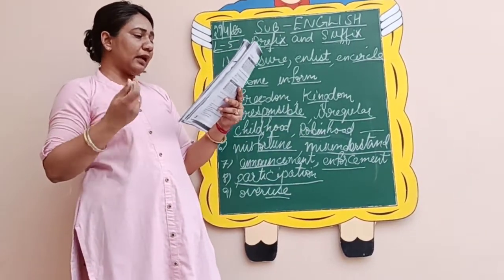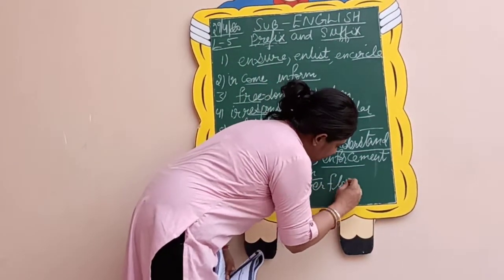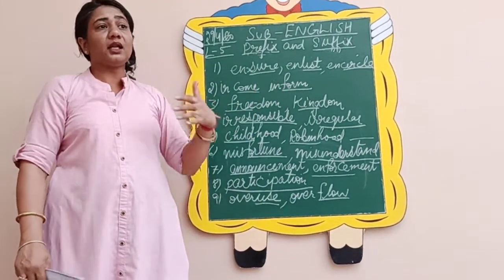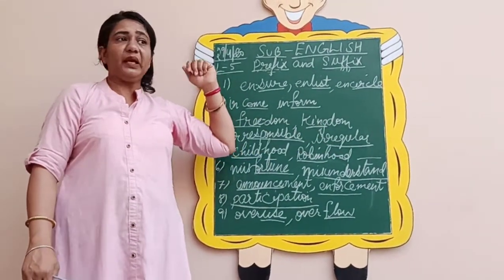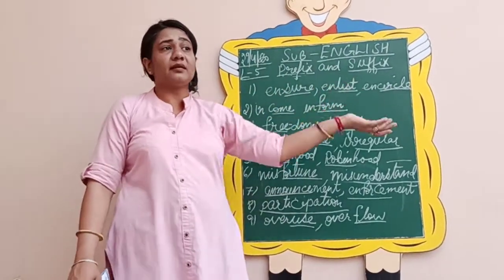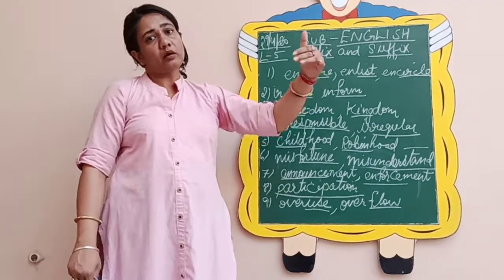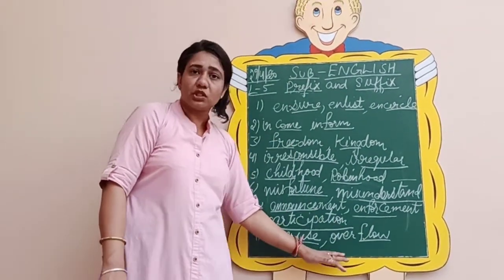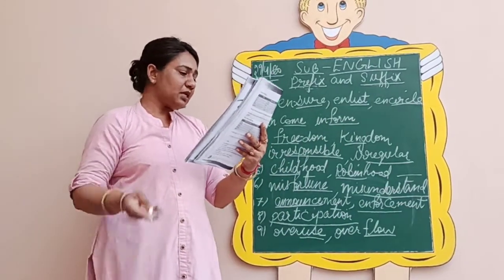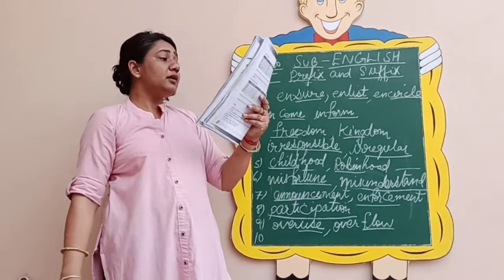Then one more can be overflow. Flow means the flowing of water. That is your main word. But supposing water is flowing at its normal speed, but then there is a sudden overflow of water. That means the speed increases and the water starts flowing out of the bucket. Then we call it overflow. So this becomes the opposite of flow. So that is overflow.